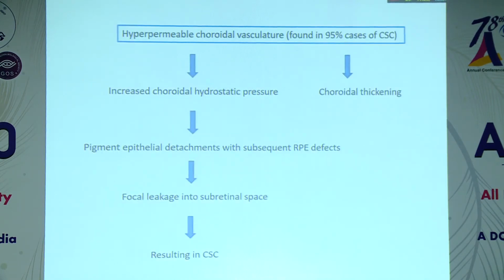So hyperpermeable choroidal vasculature leads to increased choroidal hydrostatic pressure and choroidal thickening, leading to pigment epithelial detachment, causing subsequent RPE defects, causing focal leakage into the subretinal space, resulting in CSC.